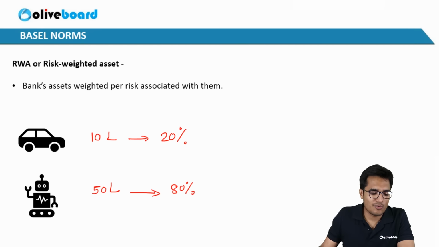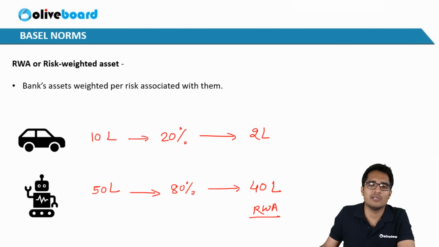All right. Now, what are the assets for the bank? These are loans now. Asset is car loan and robotics loan. Now, risk weighted asset is nothing but when you multiply the asset with the risk percentage. That is risk weighted asset. What is risk weighted asset here is 2 lakh. In this case, 40 lakh. This is risk weighted asset or RWA. I'll be using RWA from now onwards. So risk weighted asset here is 2 lakhs and in this case the total risk weighted asset is now 42 lakhs.